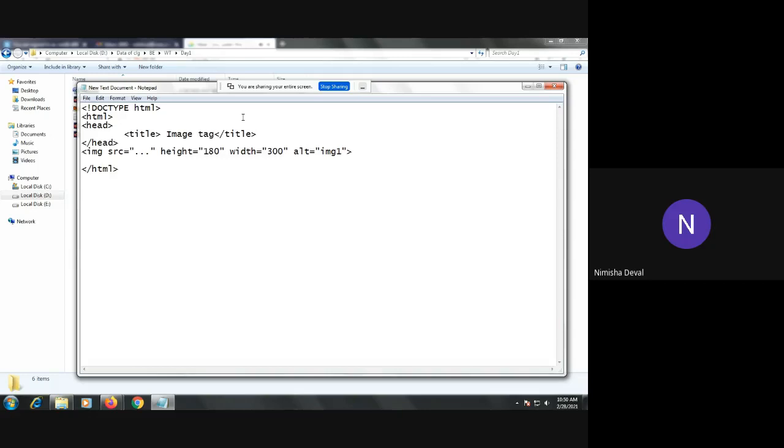Anybody is having a laptop? I don't have. Okay, anybody other? Yes students, because implementation is also important. Those who are having a laptop can implement it and show it to your friends.